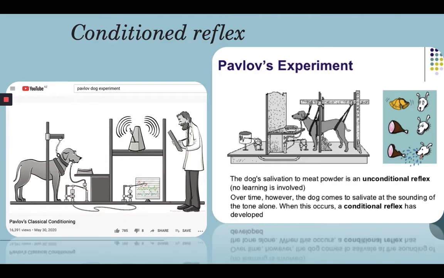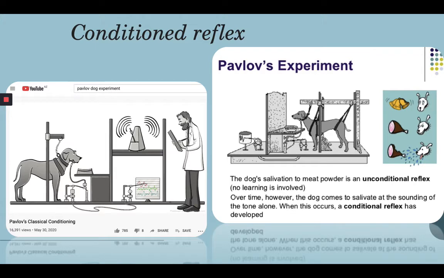The dog's salivation to meat powder is an unconditional reflex, because everybody wants to eat. But over time, the dog comes to salivate at the sounding of the tone alone. When this occurs, a conditional reflex has developed. It can happen in humans as well.